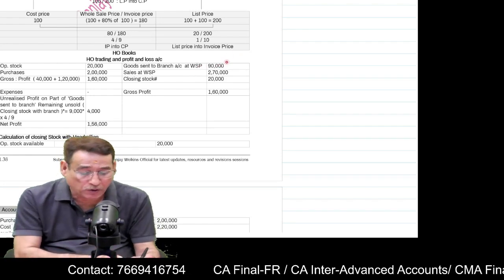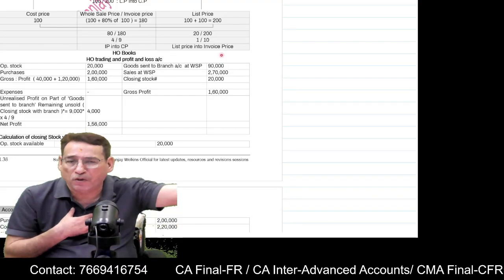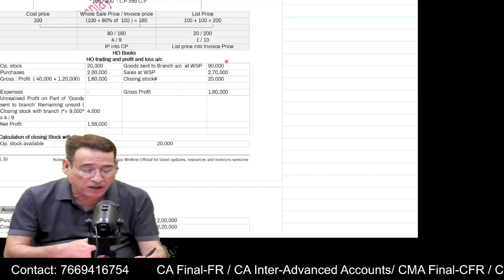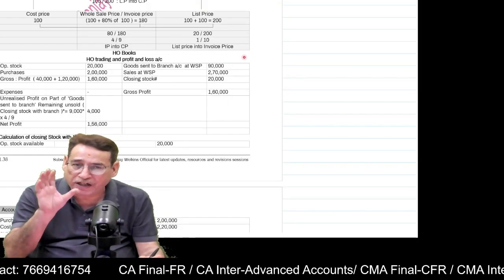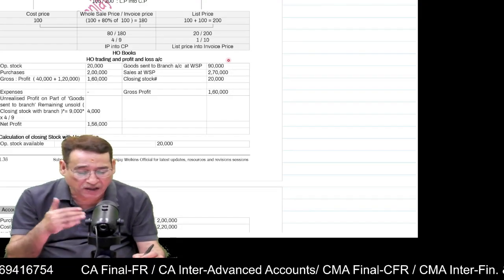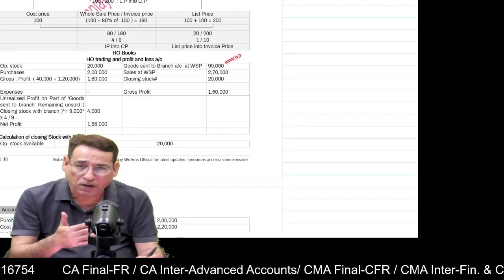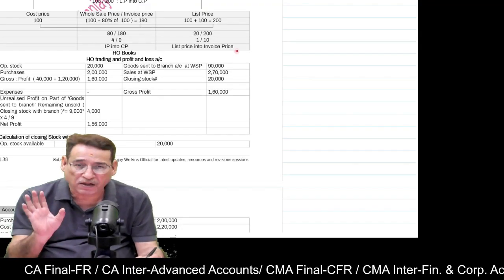But I am not going to take the loading out of it. Why? Because if I am sending the goods to the branch, I presume that ultimately these goods will be sold, and with respect to sales, we never do any loading. On such a presumption that these goods will ultimately be sold, I haven't done any loading at this particular moment. Is it clear to you?